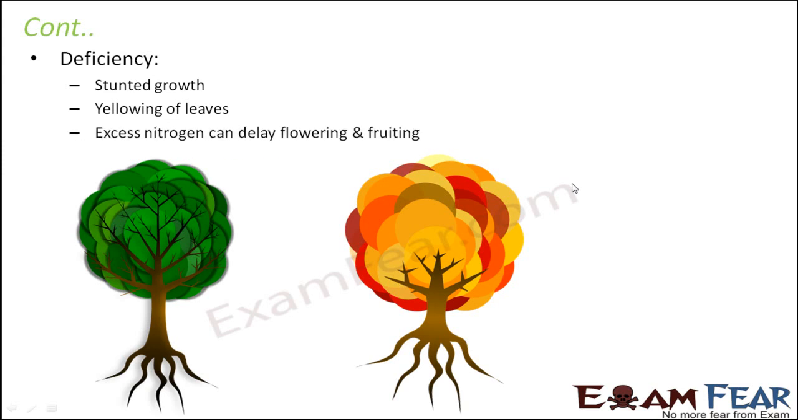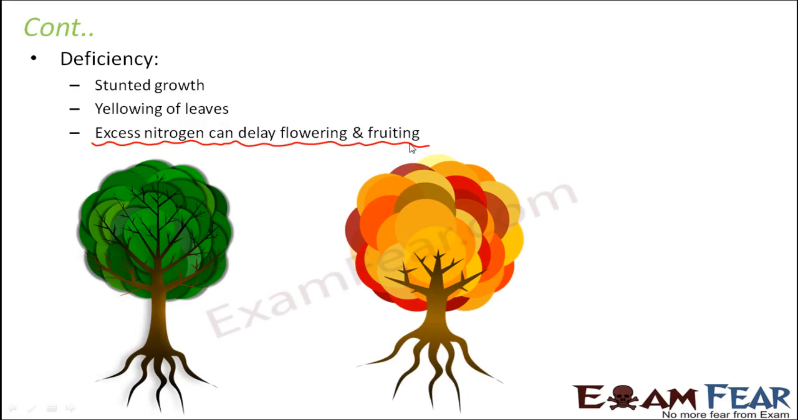Excess nitrogen can delay flowering and fruiting. So this is another important thing. Now it is not only that nitrogen will always be deficient. If too much nitrogen is present in a plant, even that is not right. That can also have an adverse effect on the plant. So each and every mineral should be present in the right amount. It should neither be deficient nor in excess. So if nitrogen is present in excess, that can delay flowering and fruiting.